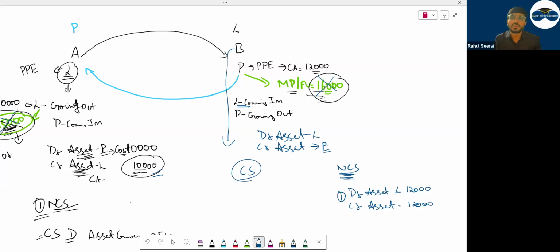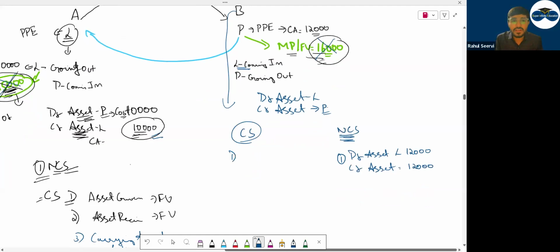Now coming to first this one. I say that fair value of asset given is available. All the three options are available with you. First one, which one is the highest priority? For which one will you give the highest priority? आप पहले किसको देखोगे? Fair value of the asset given.